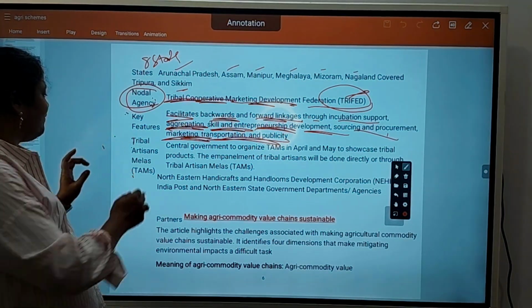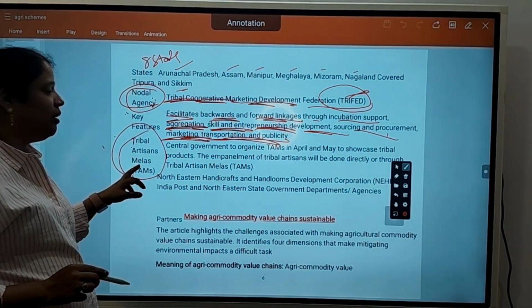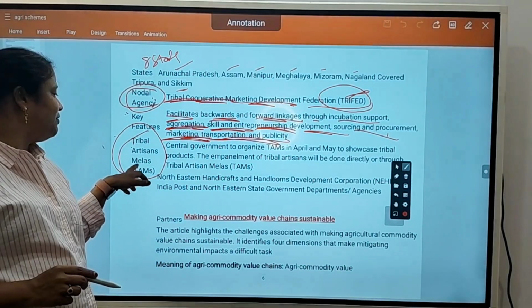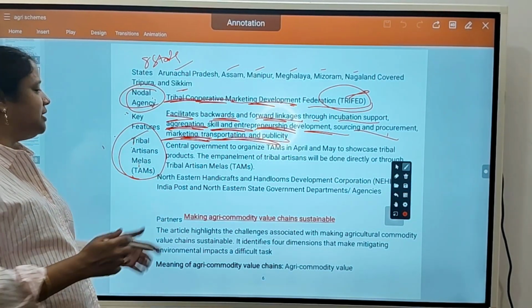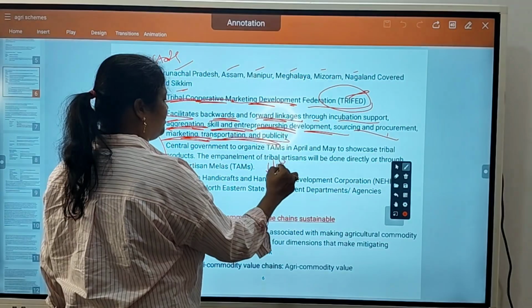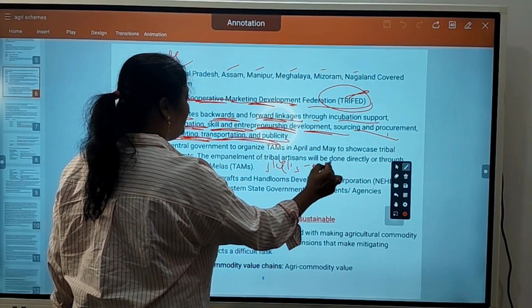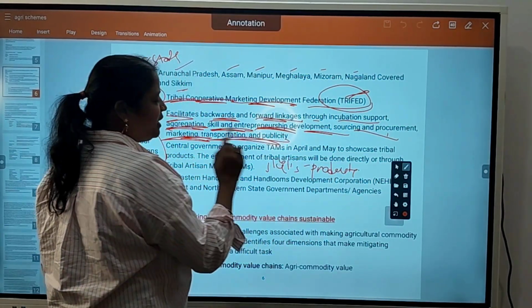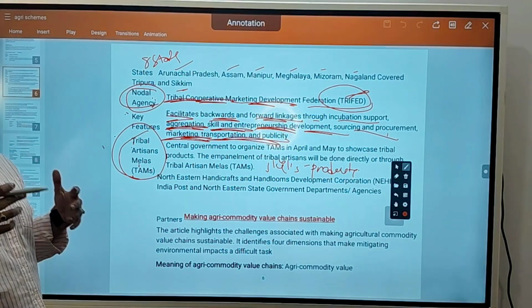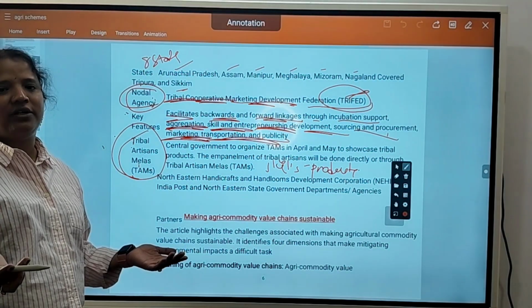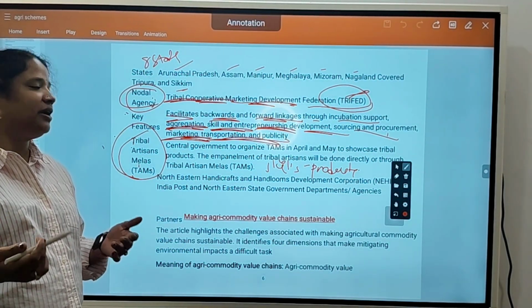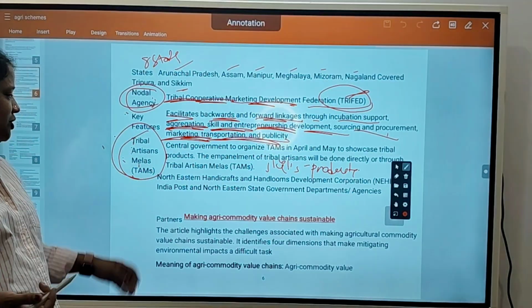So they will even organize tribal melas, tribal artisan melas, where they can showcase their skills in the form of products, so that they will get some recognition, tribal products will get some recognition. They will also get some knowledge from next time onwards on how they can go to melas, participate, and earn some profit.